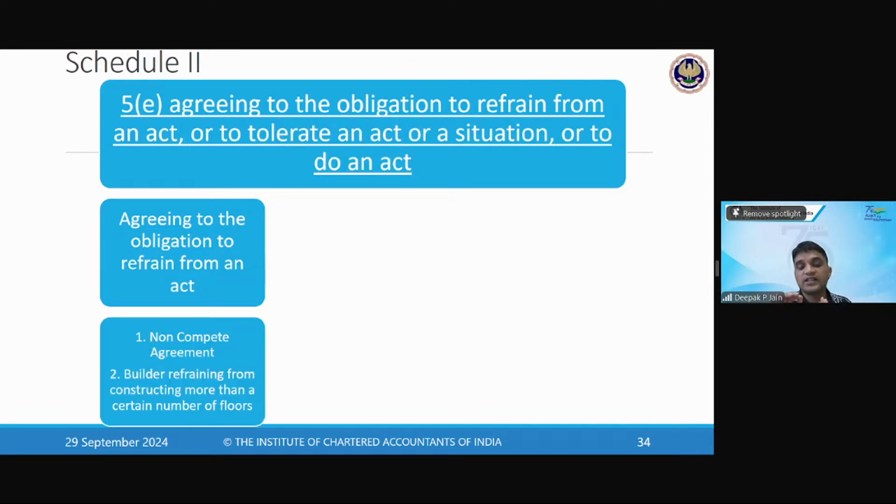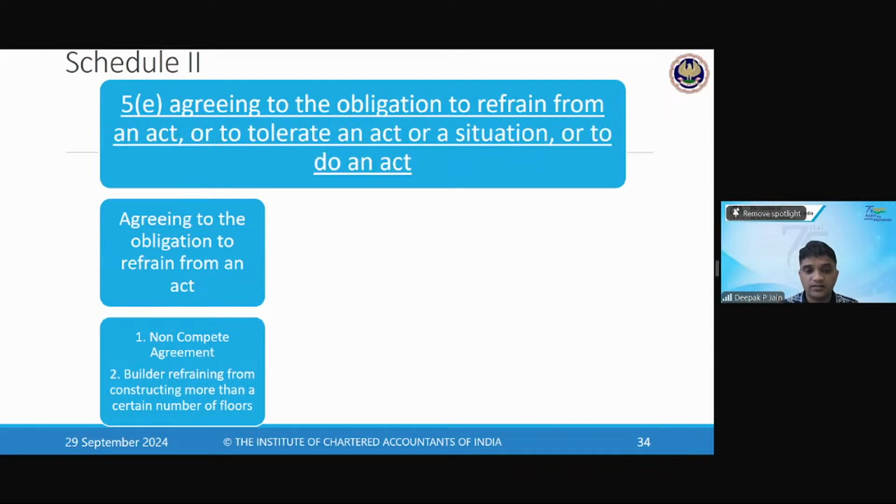Now, what is that example? Non-compete agreement. I am a part of a company. Now, when I left that company, I got some consideration saying that, okay, I will not do any competitive business. That is a non-compete agreement. So I am agreeing to refrain. Refrain means stopping or not doing something. Since I know all the secrets of your company, if I open another company, your business will get impacted. So I'm agreeing to refrain from entering into competitive business. So that is a non-compete agreement.